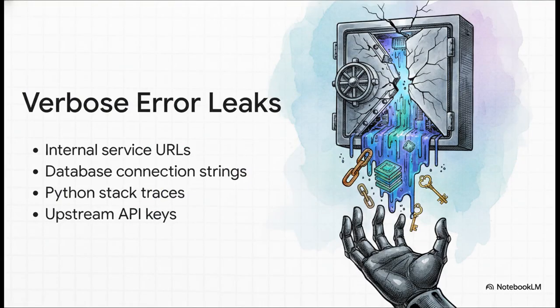But LLM-10 isn't just about elegant algorithmic extraction. The source points out that model theft also heavily includes exploiting poorly configured deployments that return verbose error messages. When an application crashes, what exactly is it telling the user? If it's spitting out internal service URLs, database connection strings, Python stack traces that show exact file paths and library versions, or worst of all, upstream API keys, well, it's just handing the keys to the kingdom directly to the attacker. No complex math required.